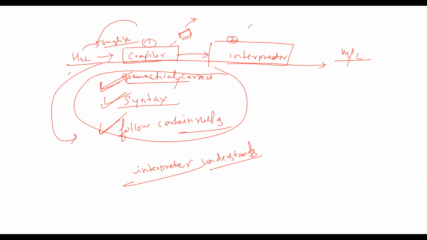So the interpreter will run the code. Whatever the code is, it will run the code, and it will generate the result on the machine, using the operating system to generate the output.